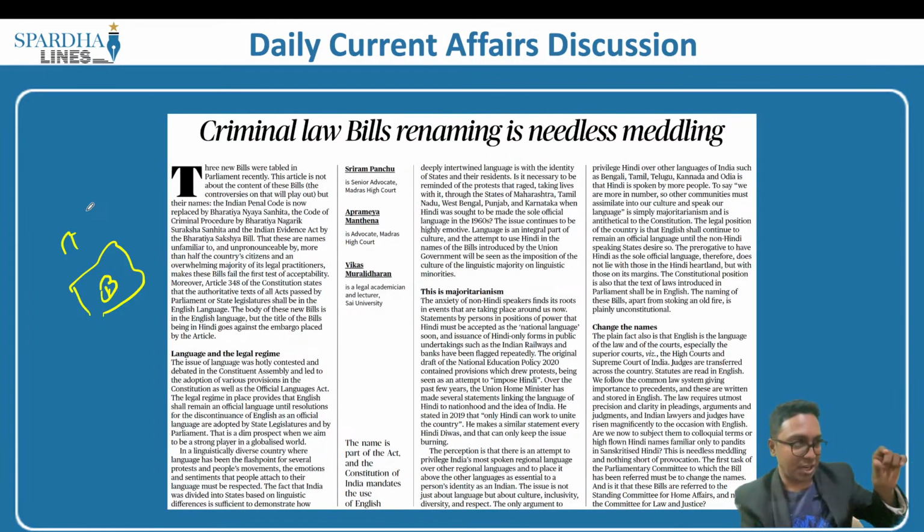So basically, it is not just about coming up with the law, but it is also about coming up with the right name, and this right name should be in English, says the author, because there are many regions in India who have a lot of love for their own languages. If a particular language is being promoted at the cost of another language, this could rake up issues, says the author. So basically, when we are coming up with laws for the country, it has to be in English, is what this article is all about.